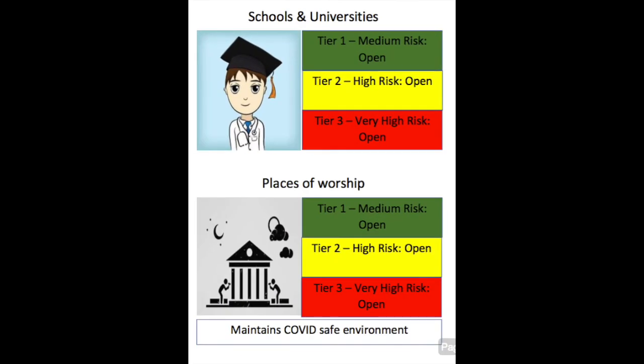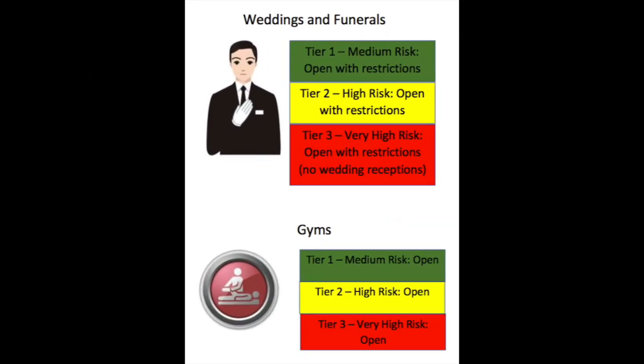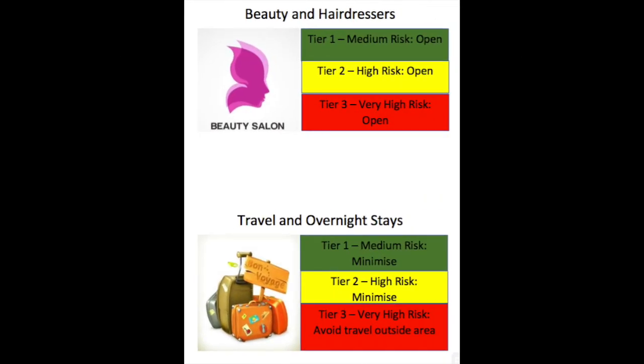Throughout all 3 tiers, colleges, schools, universities will remain open, and places of worship will also remain open. Weddings and funerals can take place through Tiers 1, 2, and 3, but they have restrictions on the number of people that can attend a wedding and the number that can attend a funeral. In Tier 3, you cannot have a wedding reception. At the moment, gyms are open in all 3 tiers. Also, beauty and hairdressers are open throughout the 3 tiers, but this may vary from area to area.